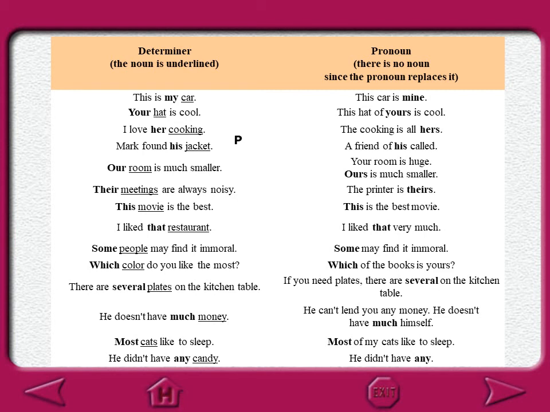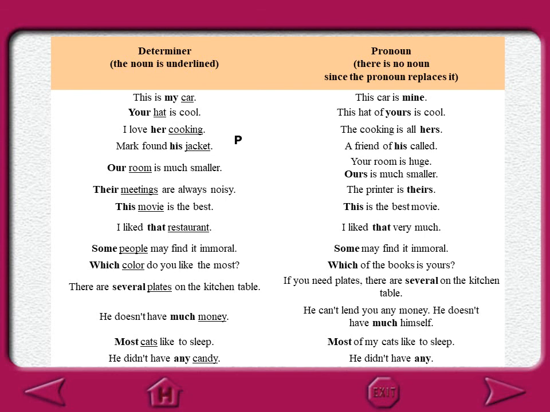Here are some examples. For example, this is my car. This car is mine. Your hat is cool. This hat of yours is cool. I love her cooking. The cooking is all hers. Mark found his jacket. A friend of his called it. Our room is much smaller. Your room is huge. Ours is much smaller.